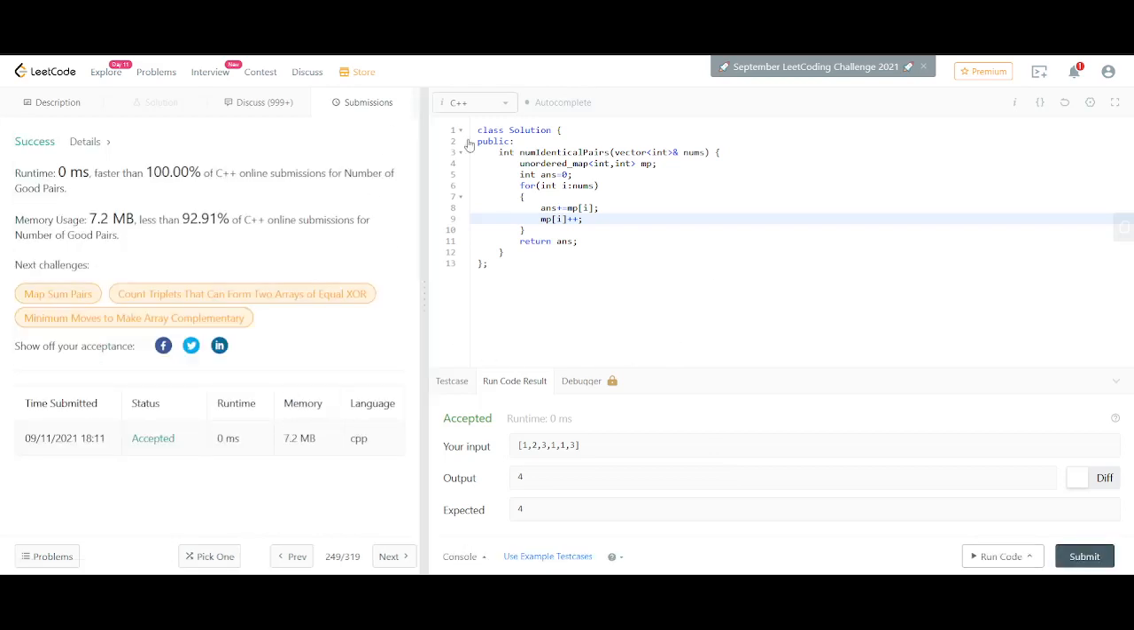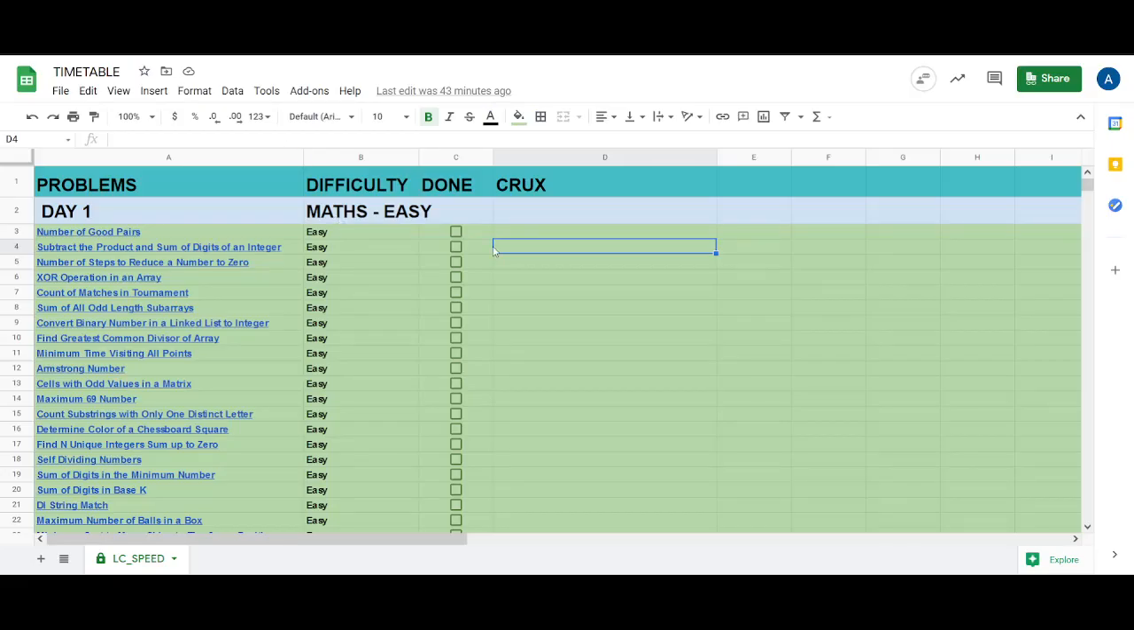Yeah, so it gets submitted, and this was the particular solution that this question was particularly asking for. We move on to the next question, that is, subtract the product and sum of digits of an integer.